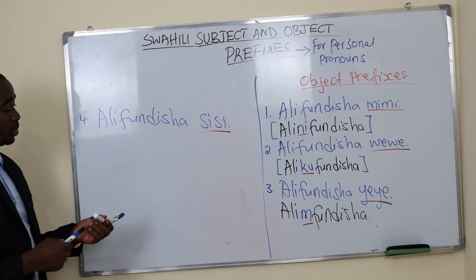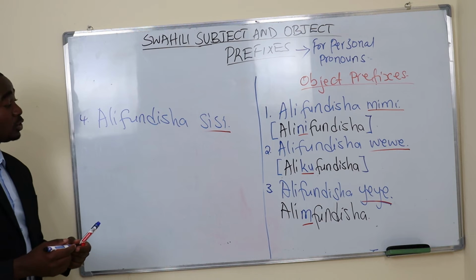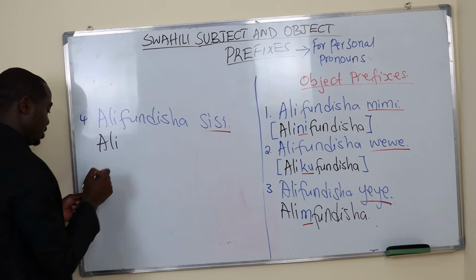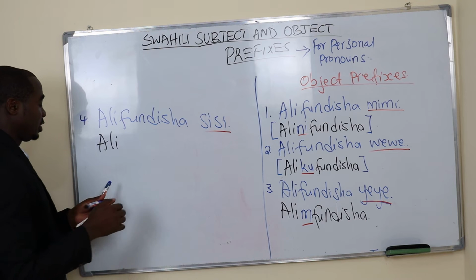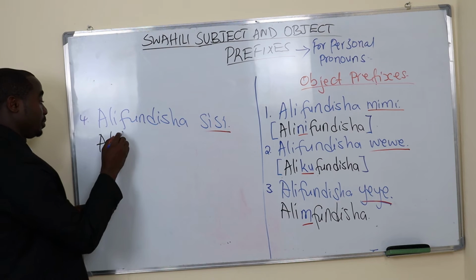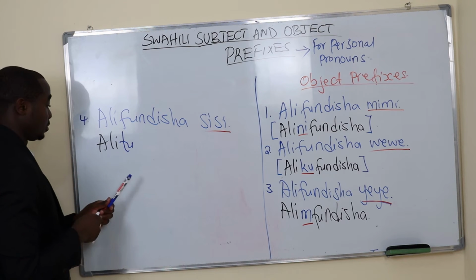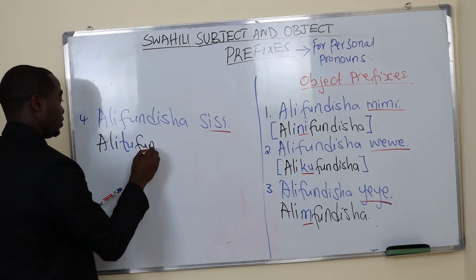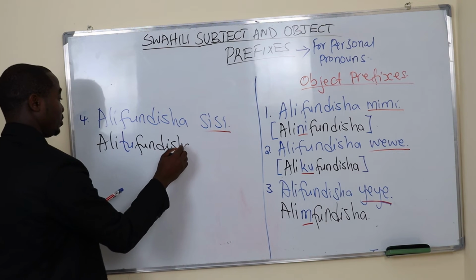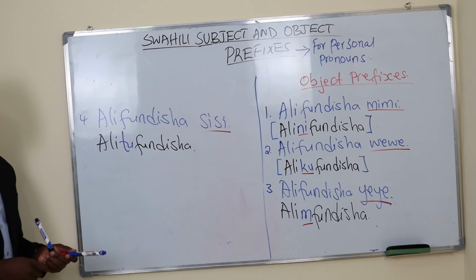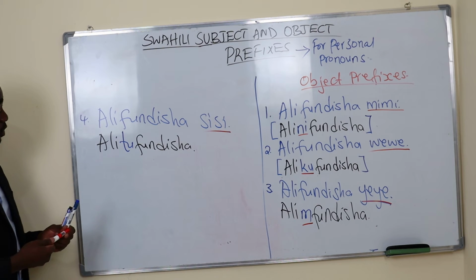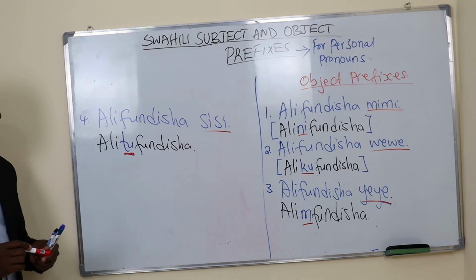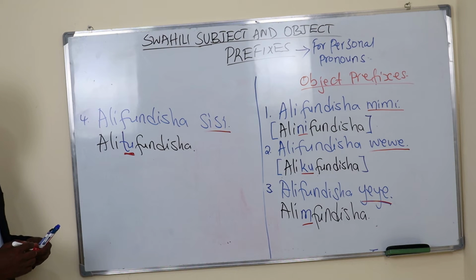So we use the object prefix for sisi, which is tu, and we just say alitufundisha. You see? You can see tu for sisi, for we. Alitufundisha. He taught us.